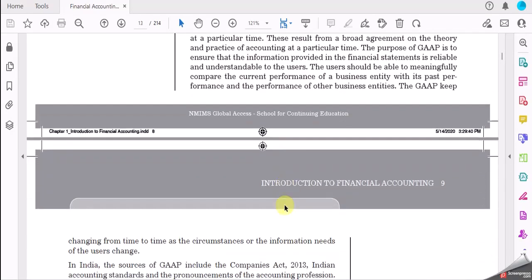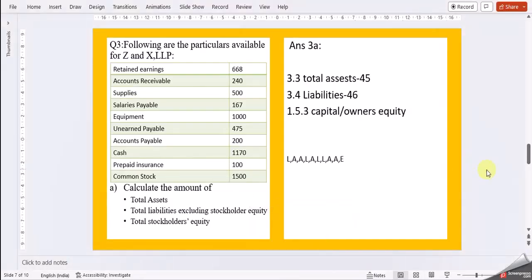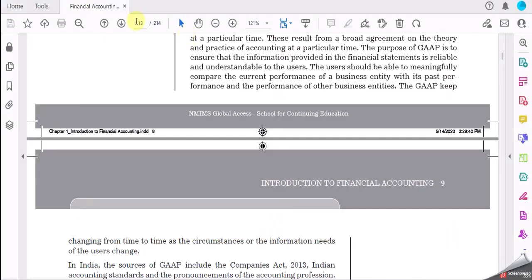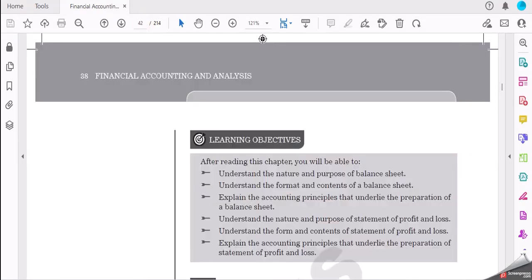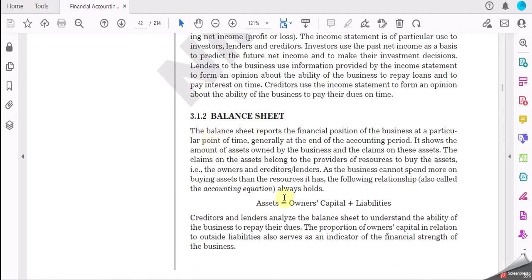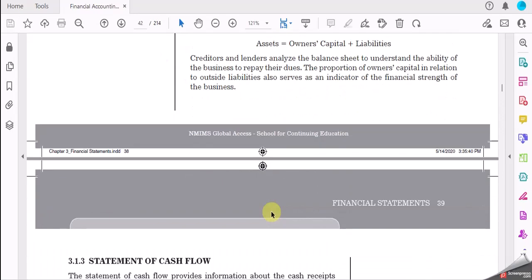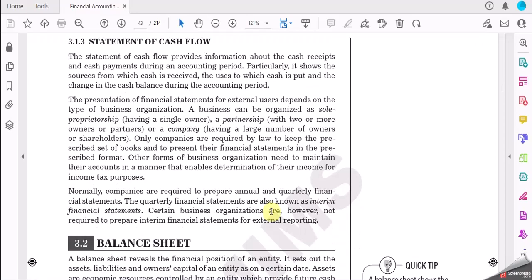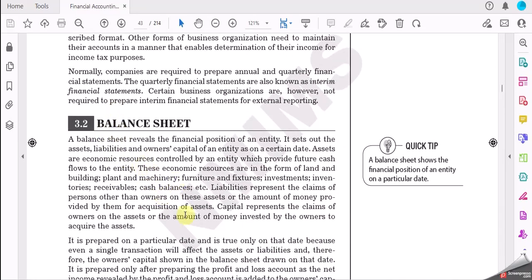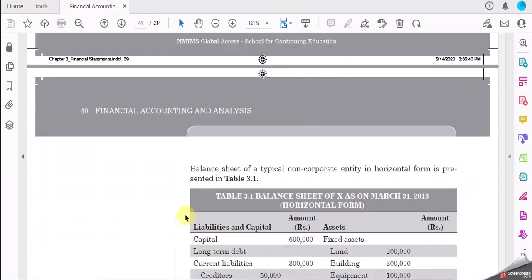Then moving to pages 42 and 43: income statement, balance sheet. Here you again have a similar kind of explanation for you to understand, then the detailed information on the balance sheet.